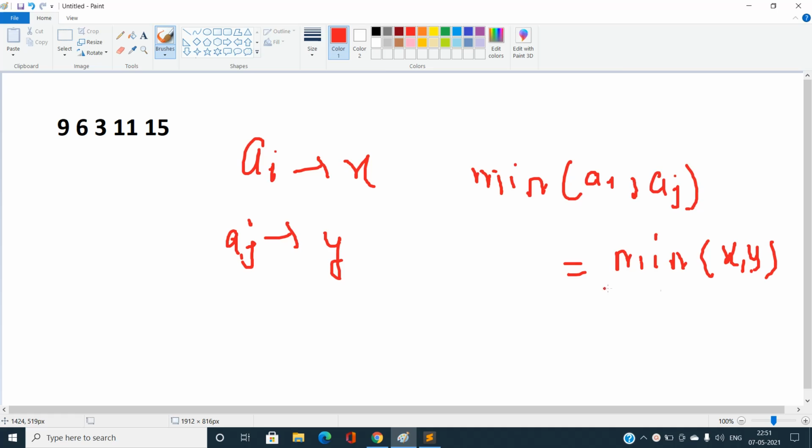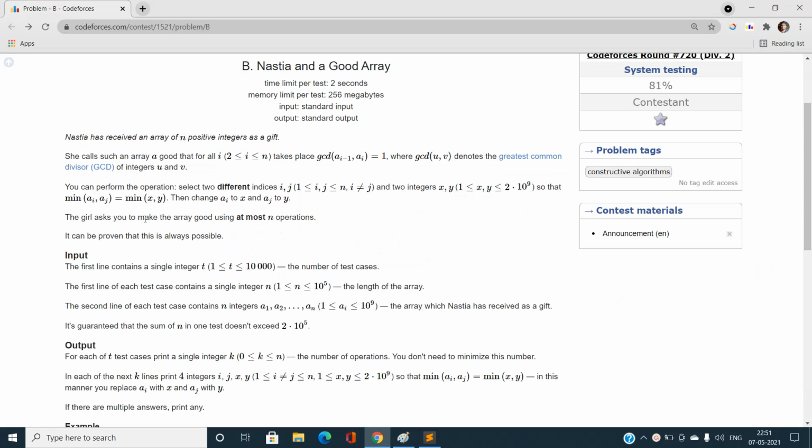We are going to do at most n operations, and the array should be good after doing at most n operations. A good array means the GCD of every adjacent pair of elements should be equal to 1, that is, every adjacent pair must be co-prime. Note that the indices must be different, and x and y should vary up to 2 times 10 to the power 9.